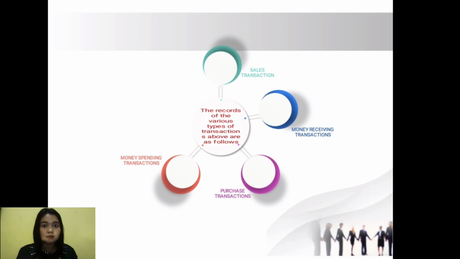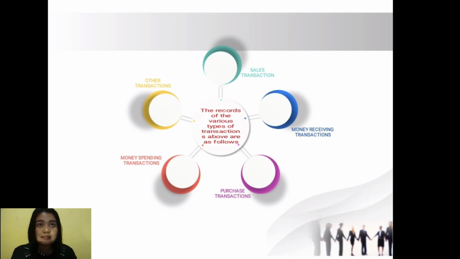D. Money spending transaction. Purchases in cash will be recorded as in journal notes above. 1. The payments will be recorded, payable in debit and cash in credit. 2. Drawing payments, expense and other payments will be recorded: drawing list A in debit, salary expense in debit, commission expense in debit, and cash in credit.